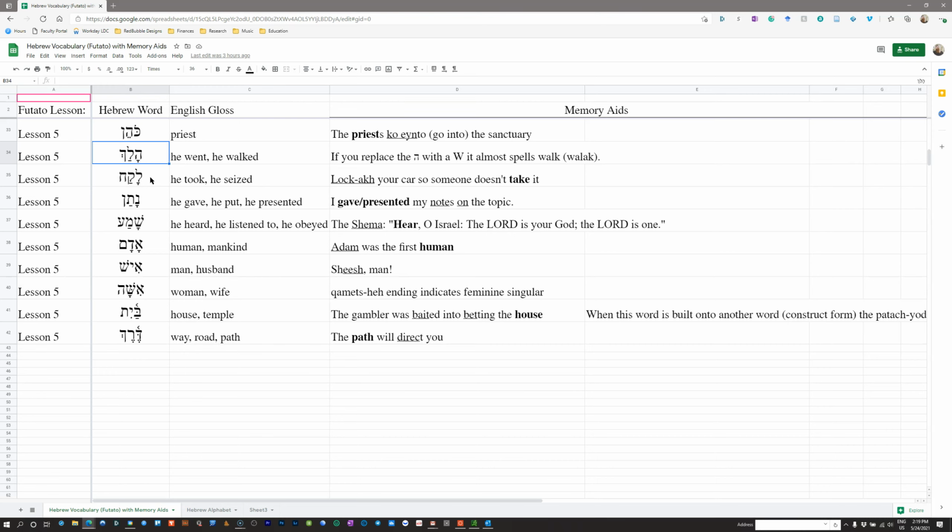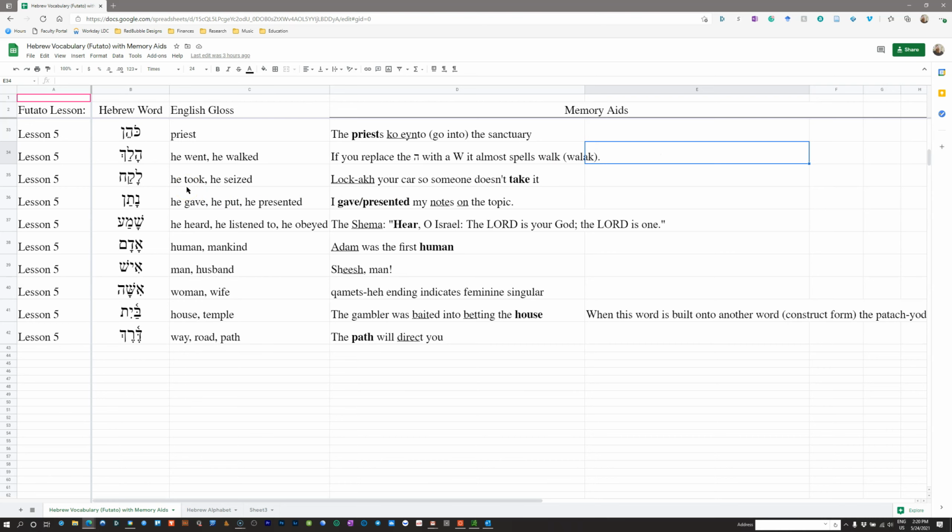Now, I really don't have a great mnemonic for halach, other than to say if you were to transliterate this, that is, if you were to write this word out with English letters, it would be H-A-L-A-K. And when I look at it, I just see if you replace the H with the W, it almost spells walk. It'd be walach. But, the L, the A-L-K, I kind of see walk there. Maybe you do, maybe you don't, but hopefully you can come up with a better memory aid for that.